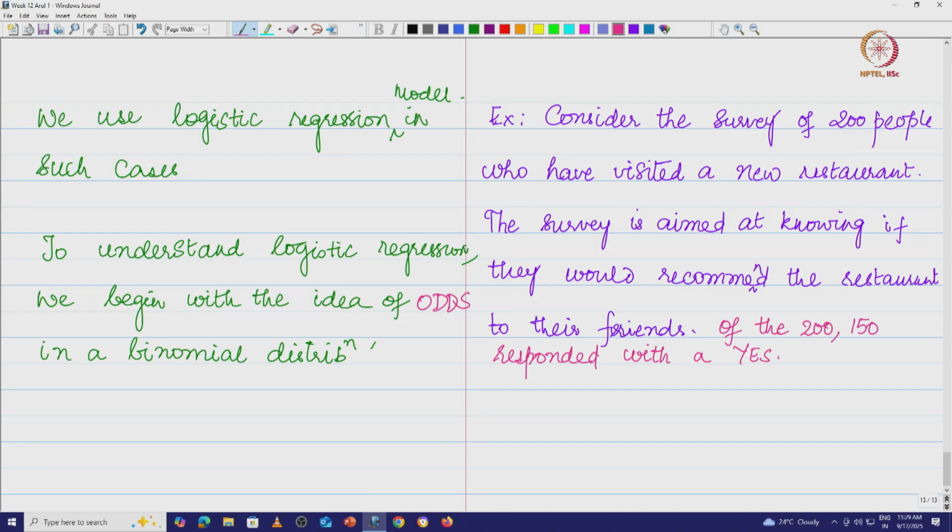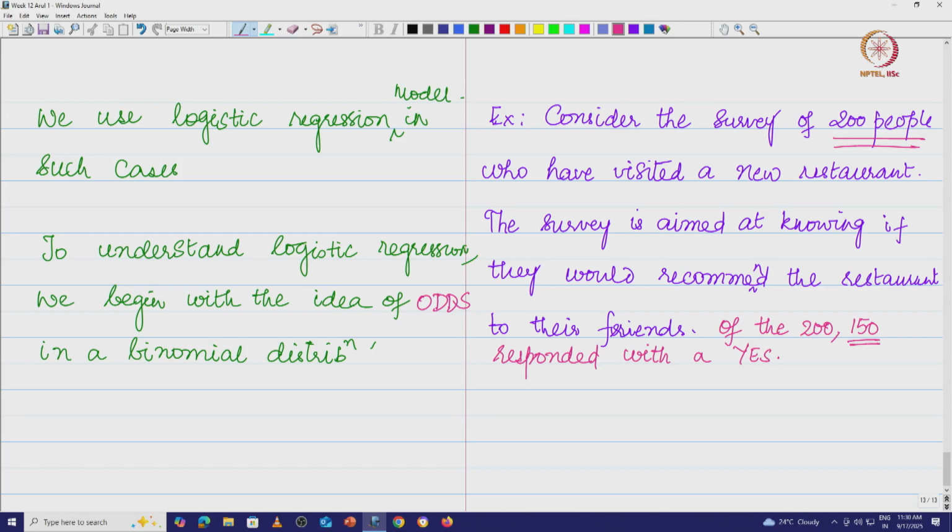Now, what we are going to do is define the odds. First of all, we must remember that the survey of 200 people is drawn from a population. It's not that only the 200 people is the population. From the entire population, 200 people were drawn, of which 150 said yes. That means the proportion of people who would recommend this restaurant to their friends is 150 by 200, which is an estimate for the proportion of the population which would say yes to this restaurant.